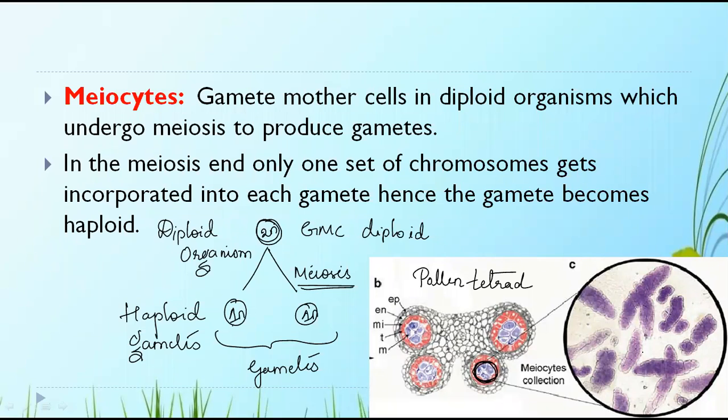These are nothing but meiocytes which undergo meiosis to produce gametes. Those blue stained cells undergo meiosis to produce gametes. Clear?